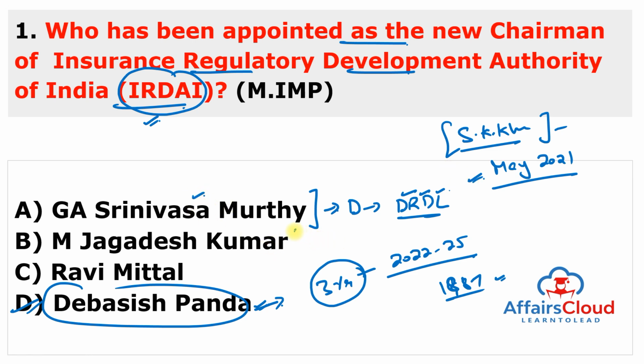Next is M. Jagdesh Kumar. Most important appointment, because he is appointed as the Chairman of University Grants Commission. Next is Ravi Mittal. Again, very important appointment. He was appointed as the Chairman of IBBI. It stands for Insolvency and Bankruptcy Board of India.